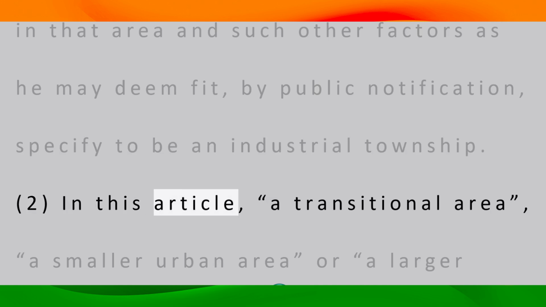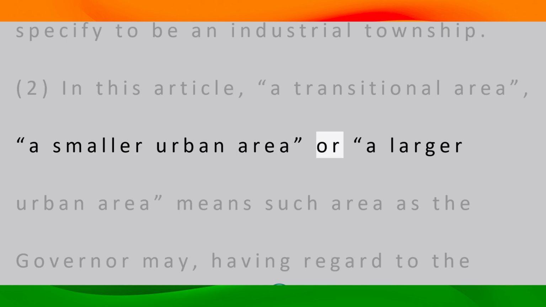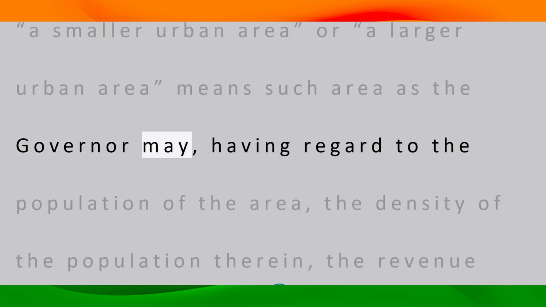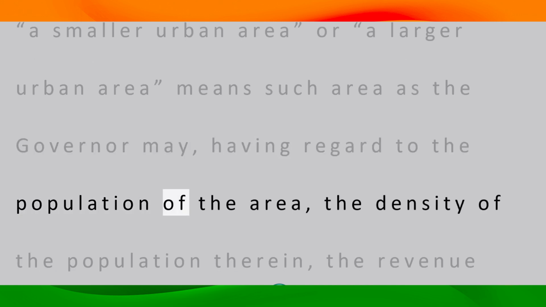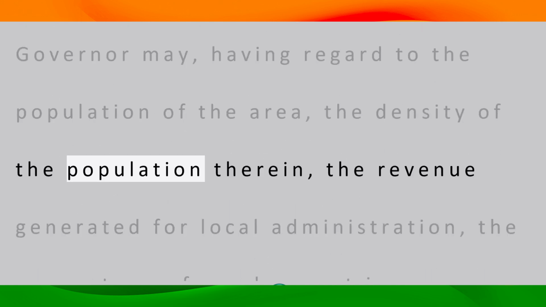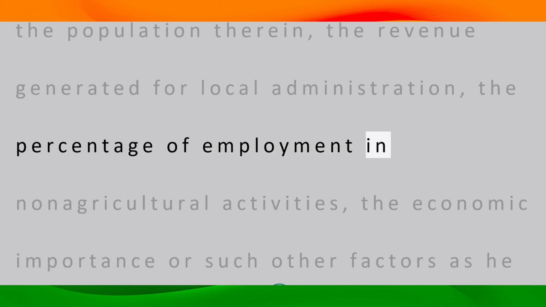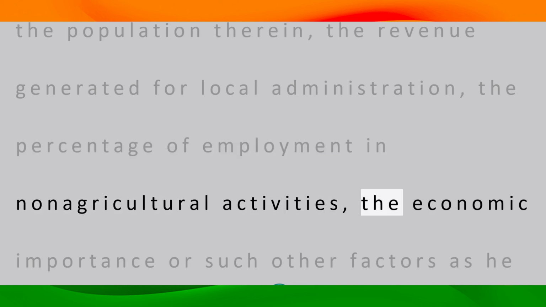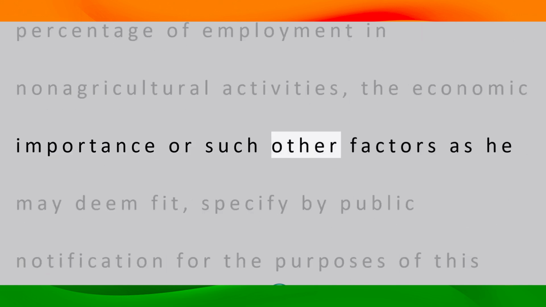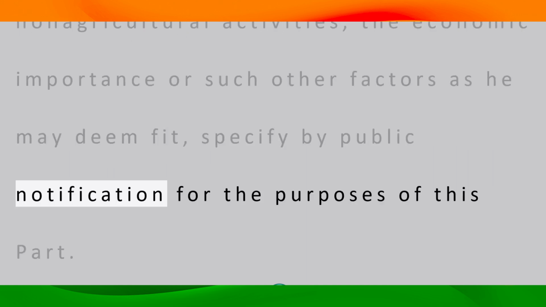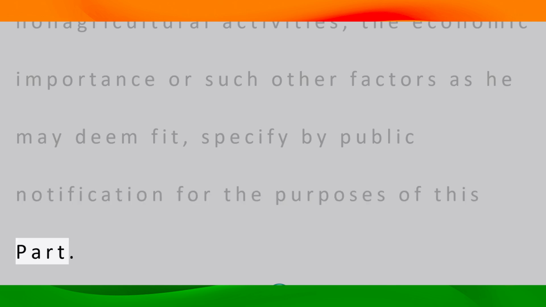2. In this article, a transitional area, a smaller urban area, or a larger urban area, means such area as the governor may, having regard to the population of the area, the density of the population therein, the revenue generated for local administration, the percentage of employment in non-agricultural activities, the economic importance or such other factors as he may deem fit, specify by public notification for the purposes of this part.